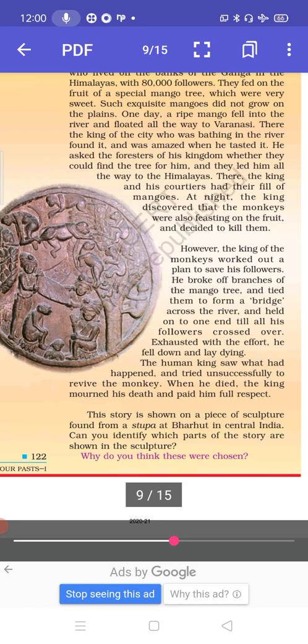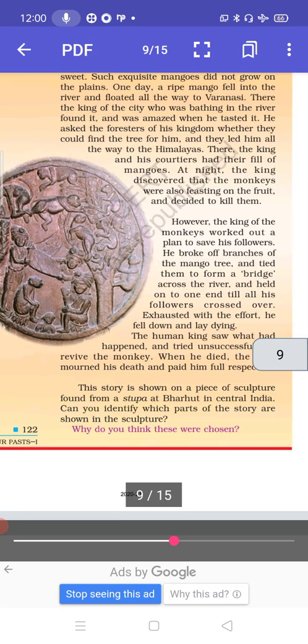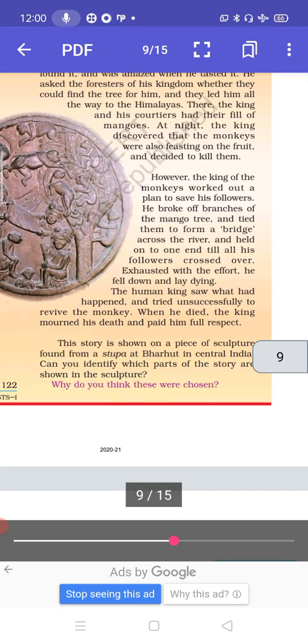Exhausted with the effort, he fell down and lay dying. He was very tired, so he fell off. He fell down, and he was waiting for his death to come. The human king saw what had happened and tried unsuccessfully to revive the monkey. So when the king saw it, he thought of reviving the Monkey King, and tried unsuccessfully to revive the monkey.